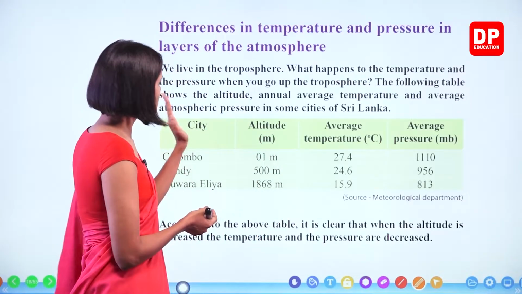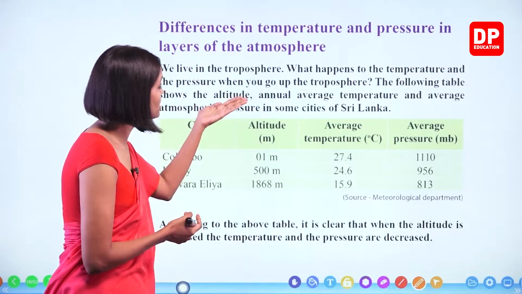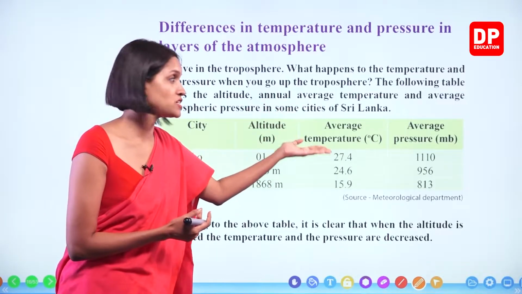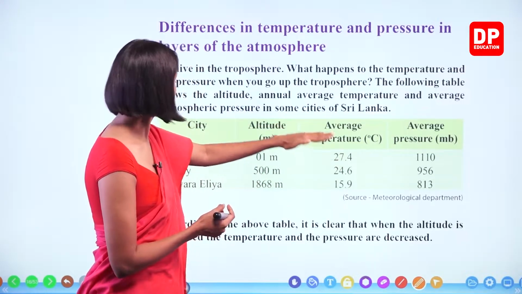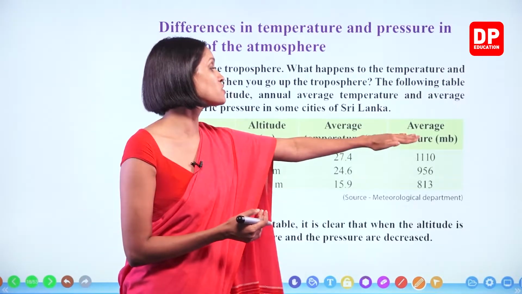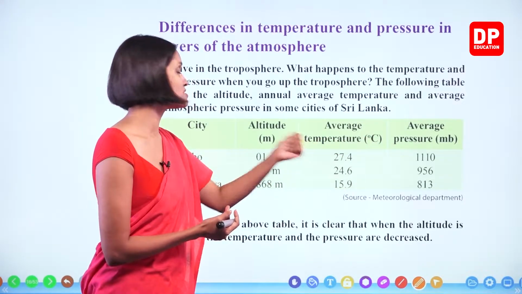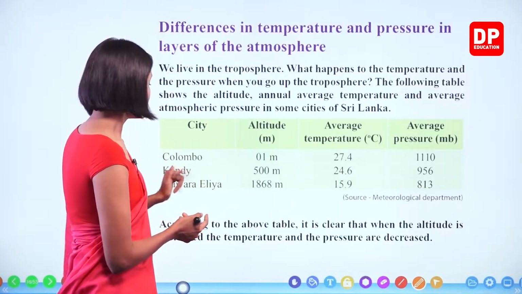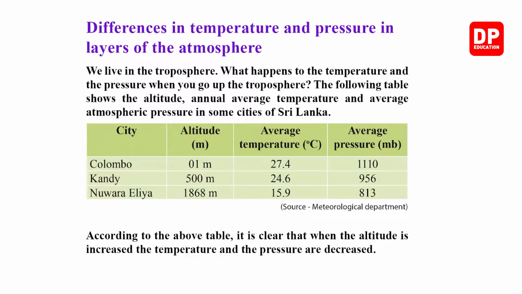Right, children? So after going through this table, it's very clear that when the altitude increases, average temperature and air pressure decrease. Average temperature is highest in Colombo. Average pressure is also highest in Colombo. Average temperature and pressure are both lowest in Nuwara Eliya, right? Okay, so it's very important. According to the above table, it's clear that when the altitude is increased, the temperature and the pressure decrease.